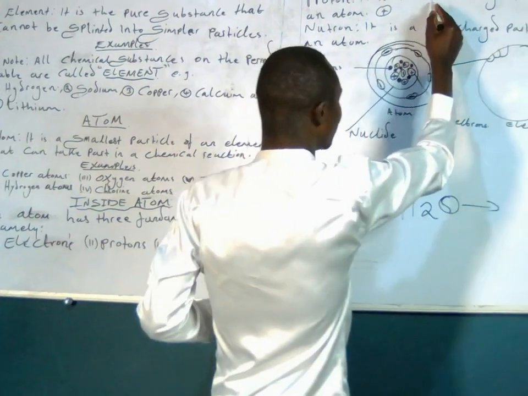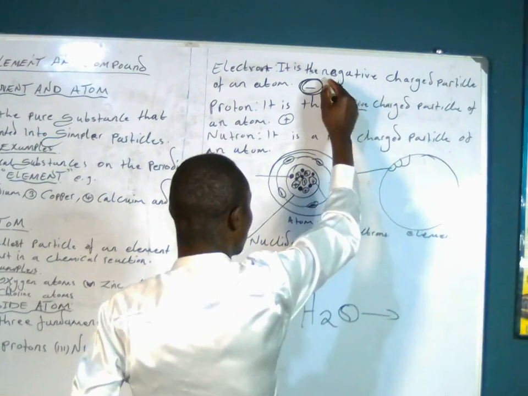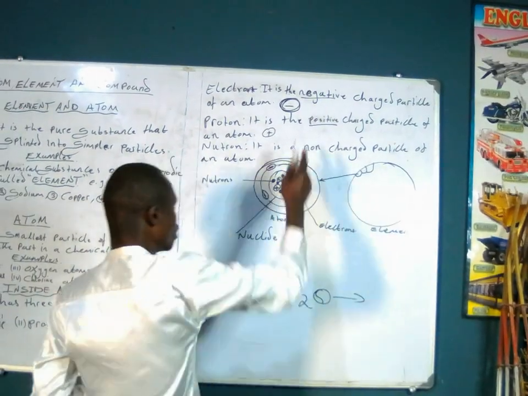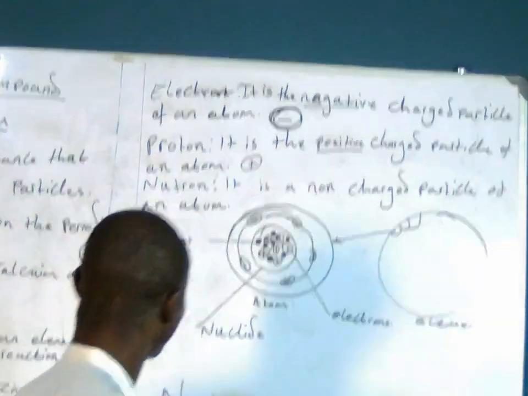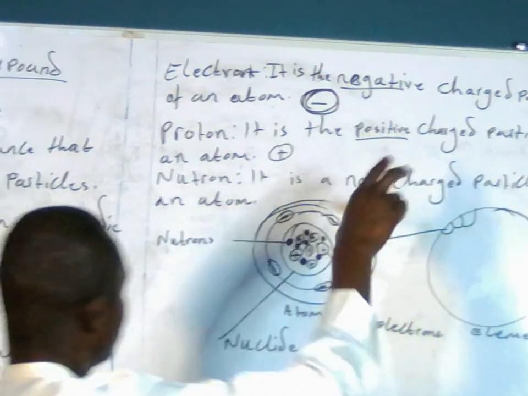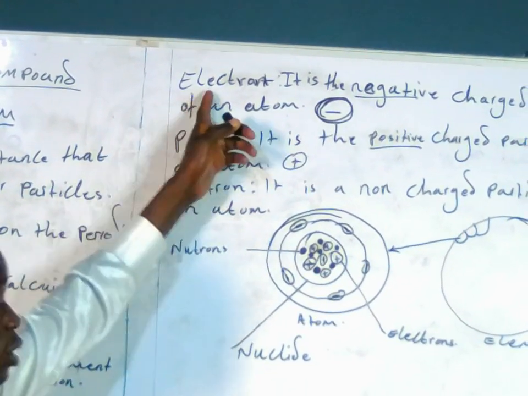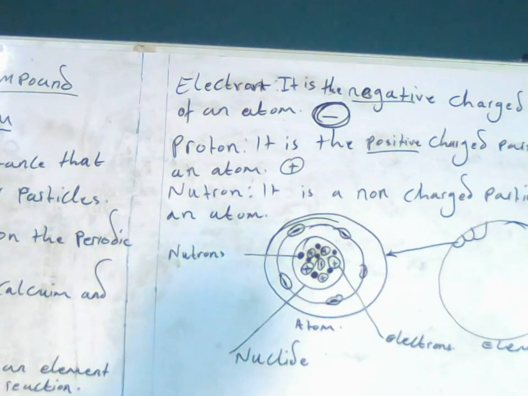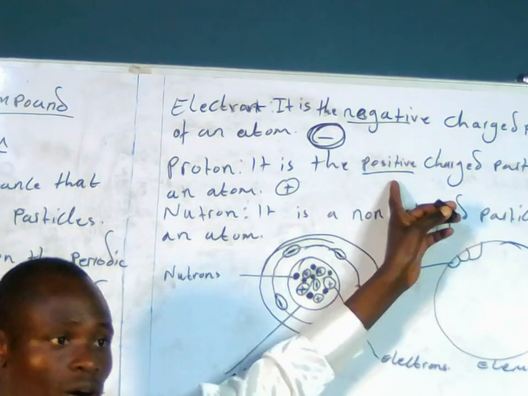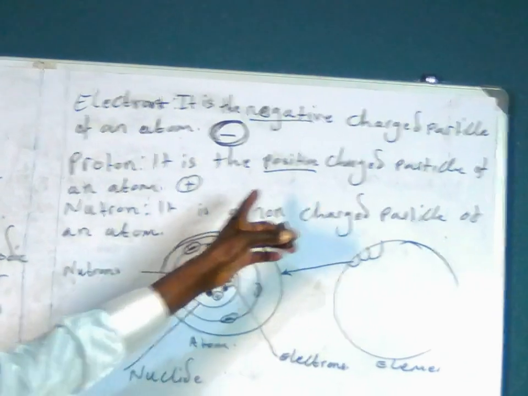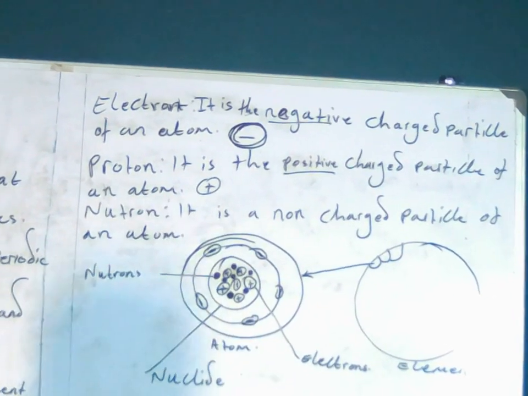So we have two words here, positive and negative. If you use the word negative, while maintaining the other words, you have the definition for what we call an electron. Then if you use the word positive, you now have the definition for what we call a proton.